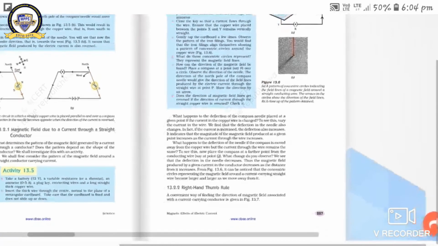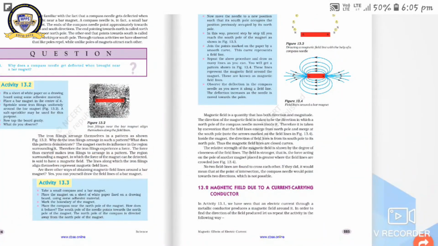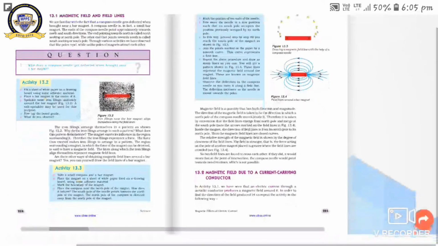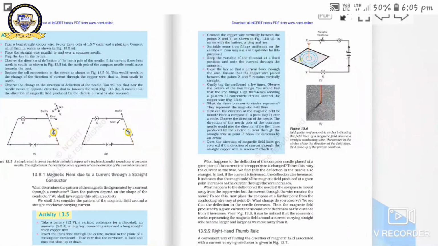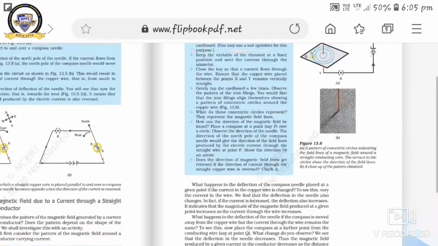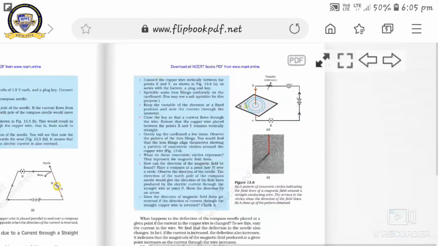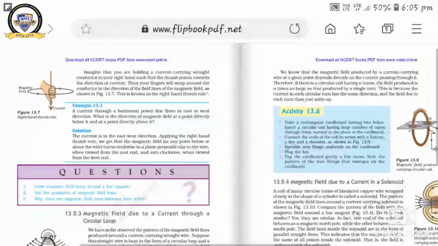Now come to the right hand thumb rule. Got it? Right hand thumb rule. What is the right hand thumb rule? Let's see. A convenient way of finding the direction of the magnetic field associated with a current carrying conductor is given in figure 13.7. See, imagine that you are holding a current carrying straight conductor in your right hand such that the thumb points towards the direction of the current.